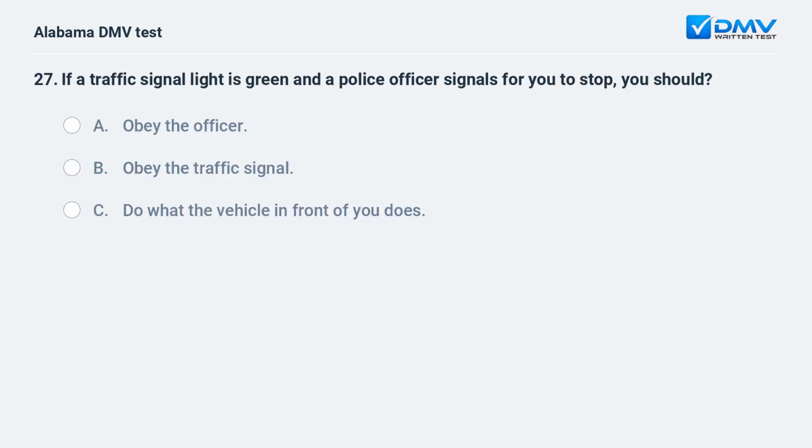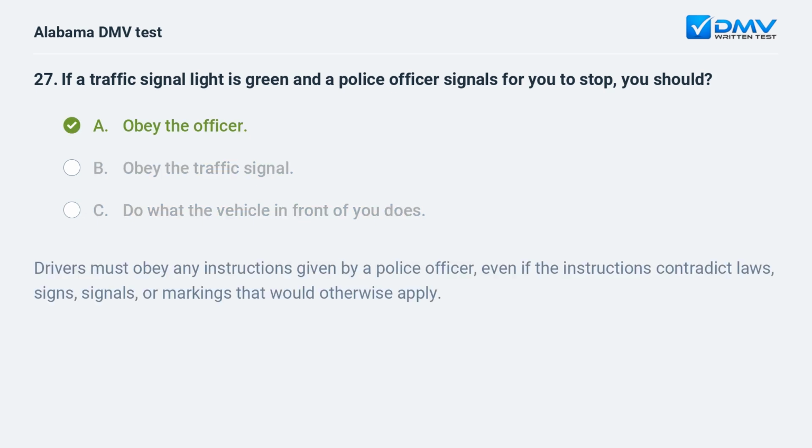If a traffic signal light is green and a police officer signals for you to stop, you should: A. Obey the officer. B. Obey the traffic signal. C. Do what the vehicle in front of you does. A. Obey the officer. Drivers must obey any instructions given by a police officer, even if the instructions contradict laws, signs, signals, or markings that would otherwise apply.